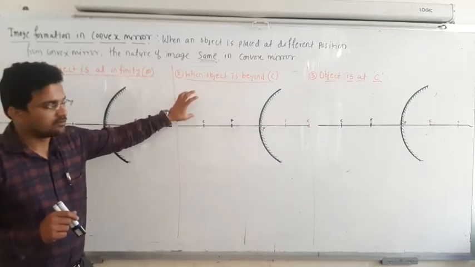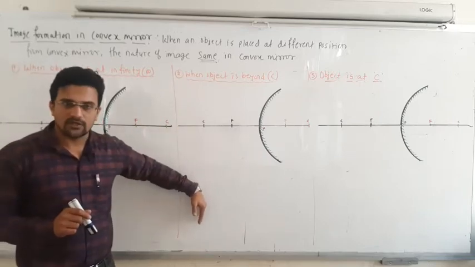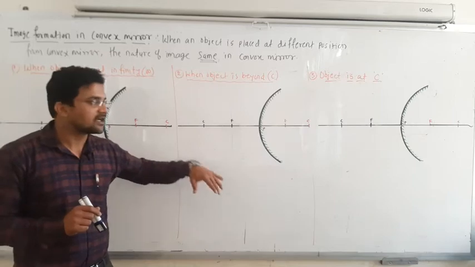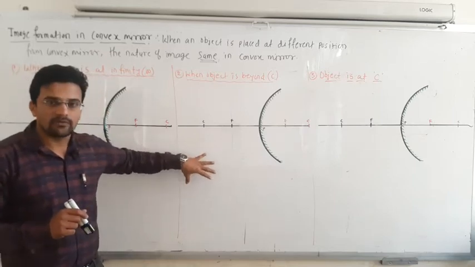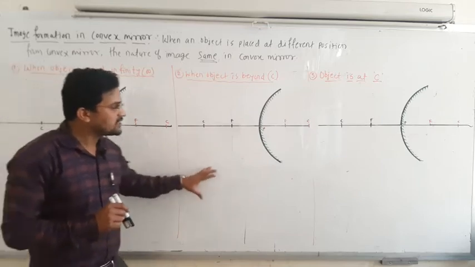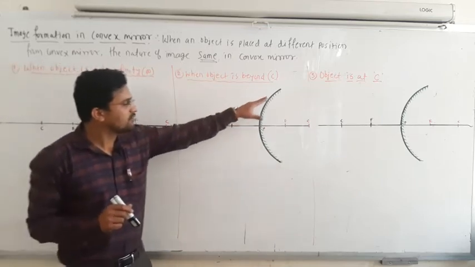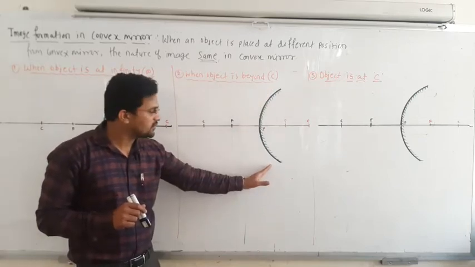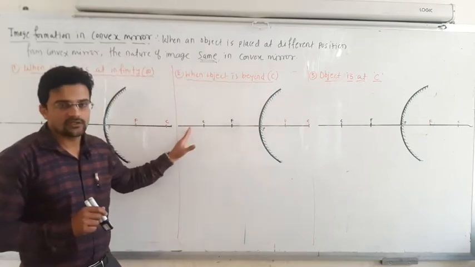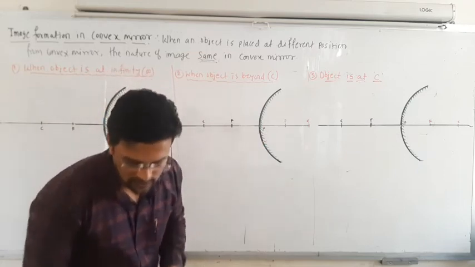But unlike in concave, where many different kinds of images are formed, real as well as virtual, in a convex mirror only one kind of image is formed, that is the virtual image itself. So there is no variation in the nature of the image. It doesn't matter at what distance you stand in front of this convex mirror, the nature of the image will always be the same. So we will see the first one.